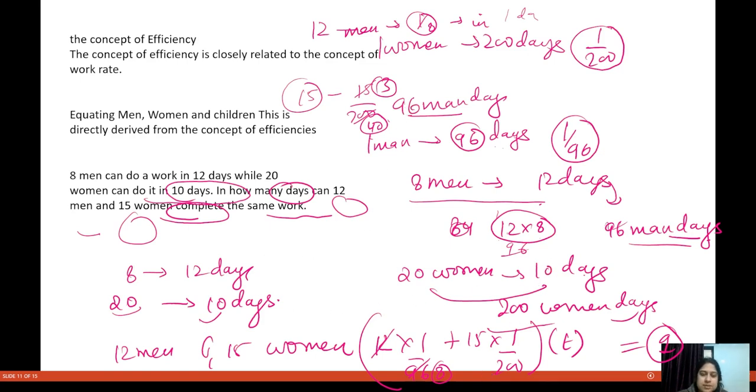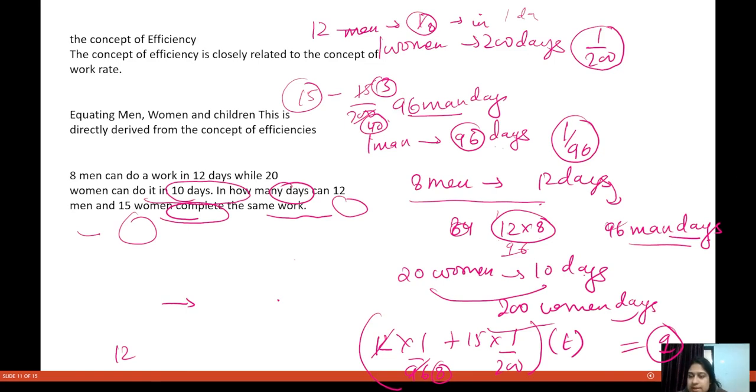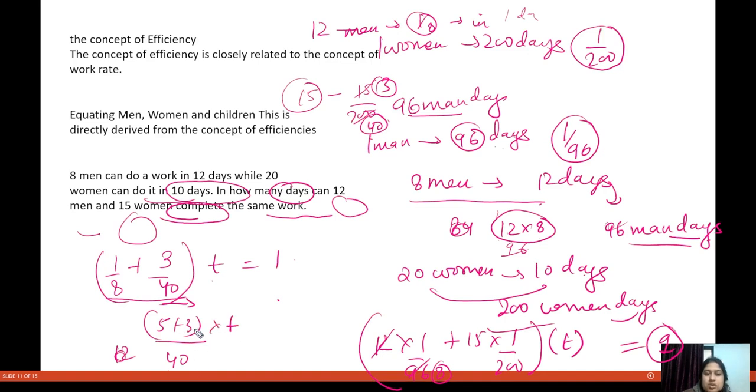So this comes to be how much? This becomes 1 by 8 plus 3 by 40. This much work is done in one day, and this has to be equal to 1, so that we can calculate time. So we get 5 here plus 3, into t. This comes to be 8 by 40, and you know this is 1 by 5, so the time required is 5 days.